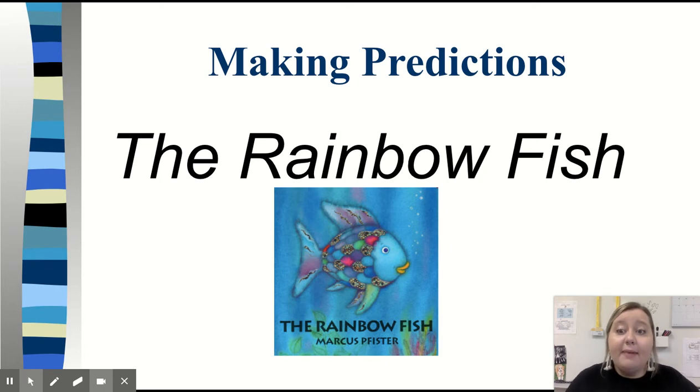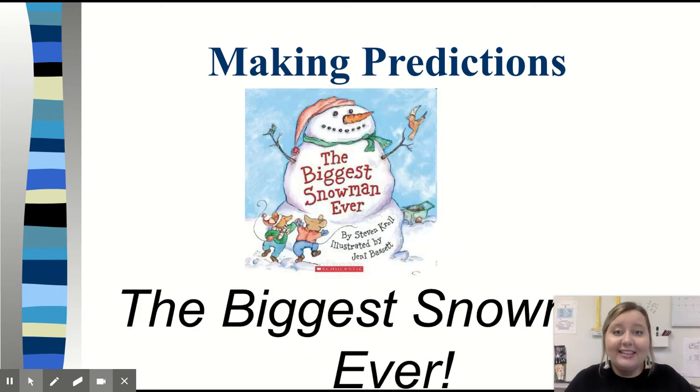Yeah, this may be about a rainbow fish. Let's look at this one. The title of this story is The Biggest Snowman Ever. Notice how it's really good illustration on this cover too. We can not only use the title, but we can also look at this cover illustration, which illustration is the drawing, to see what this book may be about. Yeah, I think you're probably right. It's probably going to be about a big snowman.